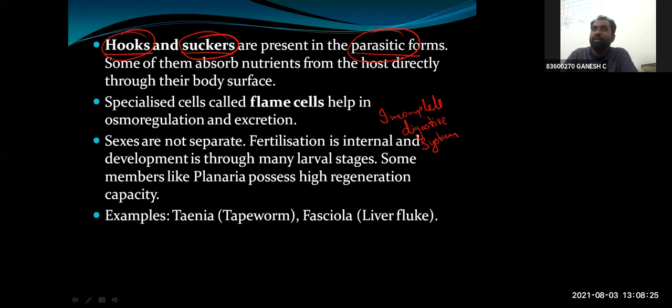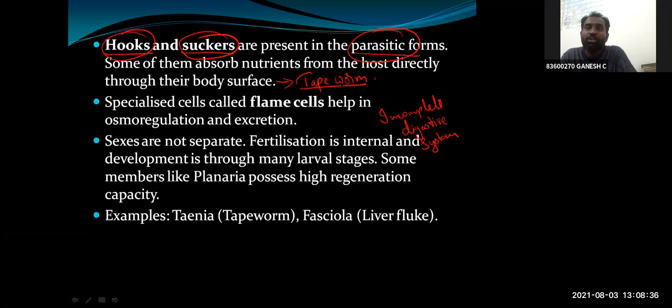But in case of tapeworm, they don't have a mouth or alimentary canal to pass the nutrition throughout the body, and it has false segments. Only the outer side is growing, not the inner side. And each segment, when it is cut, can grow into a new organism. So this will be a flat ribbon-like structure that gets the nutrition by absorbing it from the surface of the body. Give me an example of a platyhelminth where the absorption of nutrition in the host body is through their body surface.